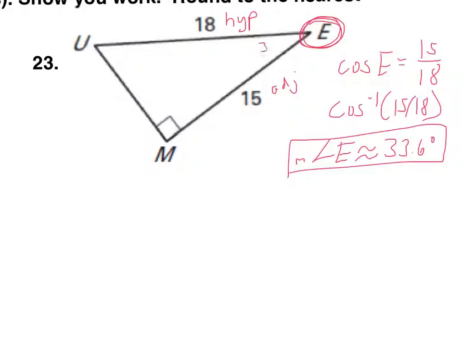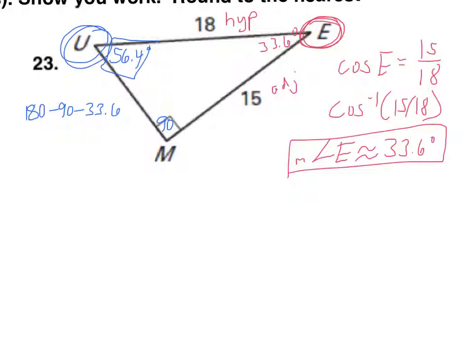Now that you know that's 33.6 degrees, if you want to figure out the last angle, you can now just subtract from 180. You know this angle right here is 90, so it'd say 180 minus 90 minus 33.6. And if you do that, you get 56.4 degrees. So this angle U is 56.4 degrees. All right, well now we know all the angles. We've figured them all out. We know two of the sides, we just need to know this last side.